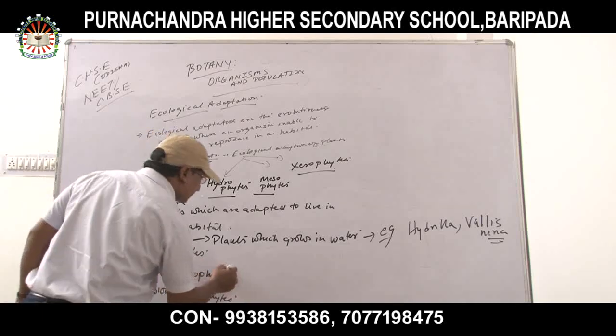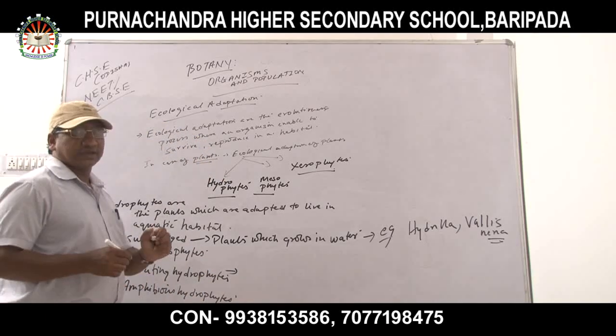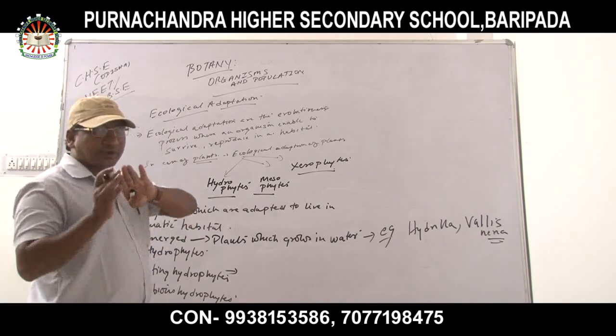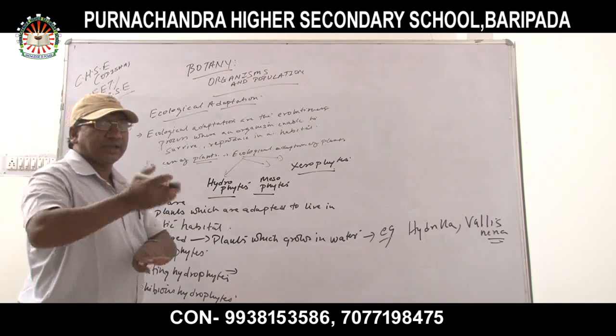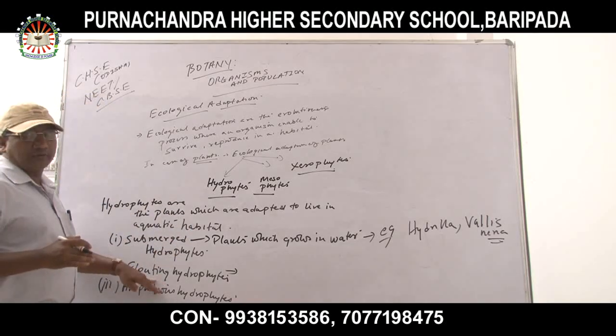Now floating hydrophytes. The plants which grow partially inside the water as well as above the surface of water are called floating hydrophytes.